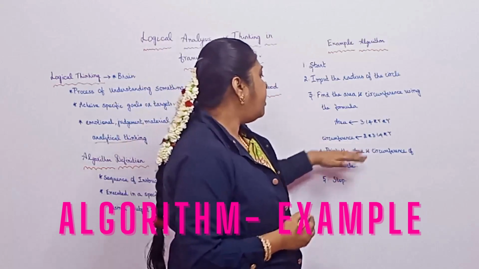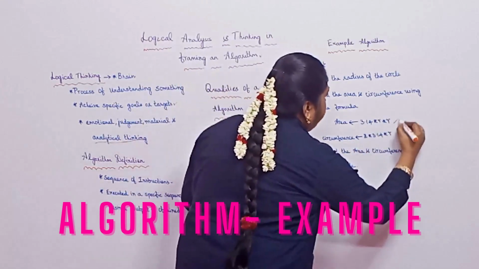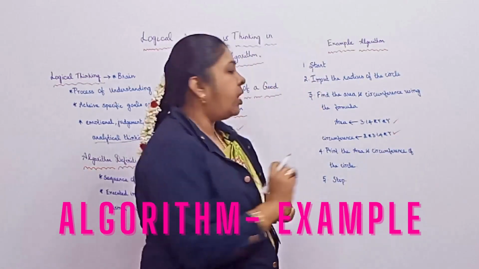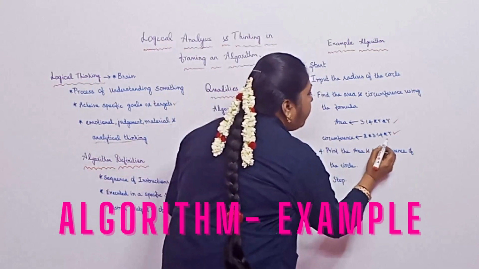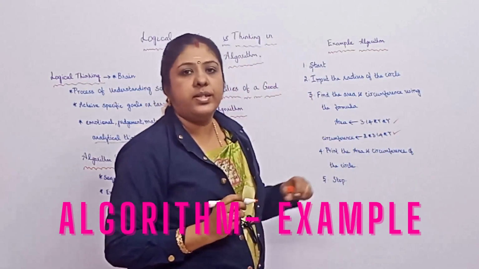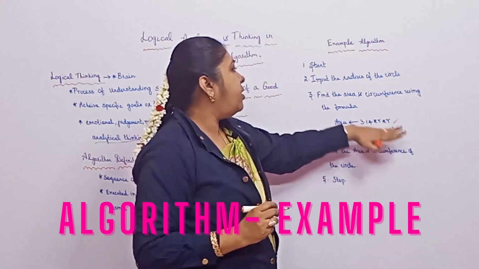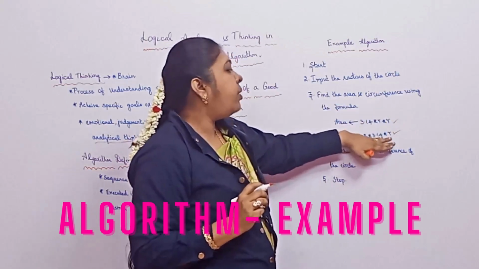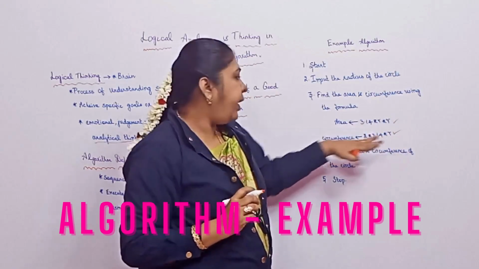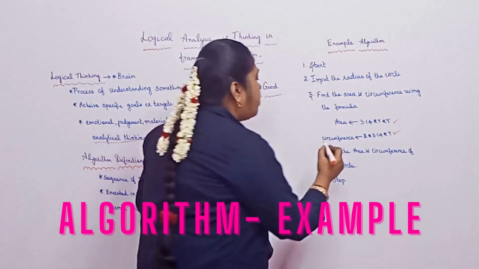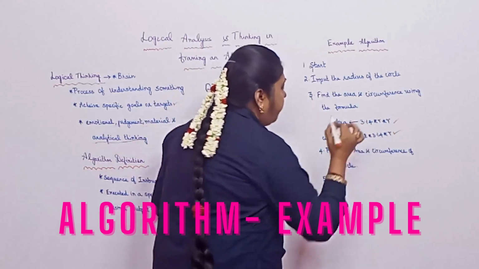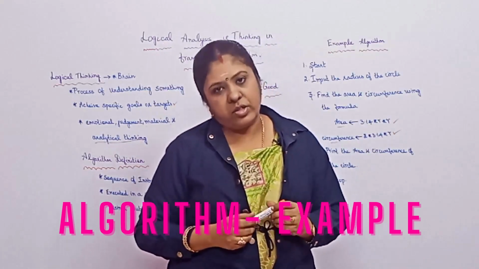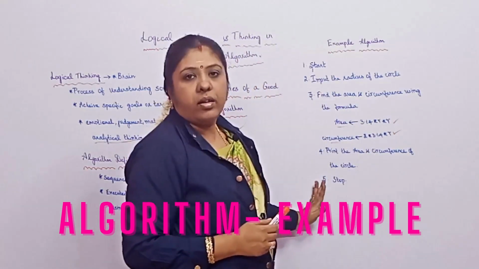And then next comes the circumference. The circumference formula is 2 pi r. So 2 into 3.14 into r. Suppose you are giving the input for the radius as 10, then 2 into 3.14 into 10 will be applied here, and the circumference value will be stored in the circumference. And then next print the area and the circumference, and then finally stop. This is the general algorithm.